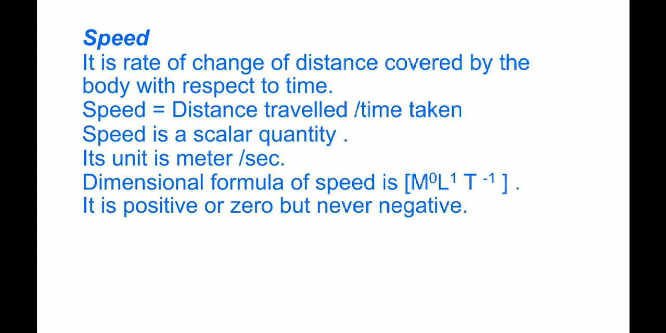Speed. It is the rate of change of distance covered by the body with respect to time. Speed equals distance traveled upon time taken. Speed is a scalar quantity. Its unit is meter per second. Dimensional formula of speed is M raised to power 0 L raised to power 1 T raised to power minus 1. It is positive or 0 but never negative.